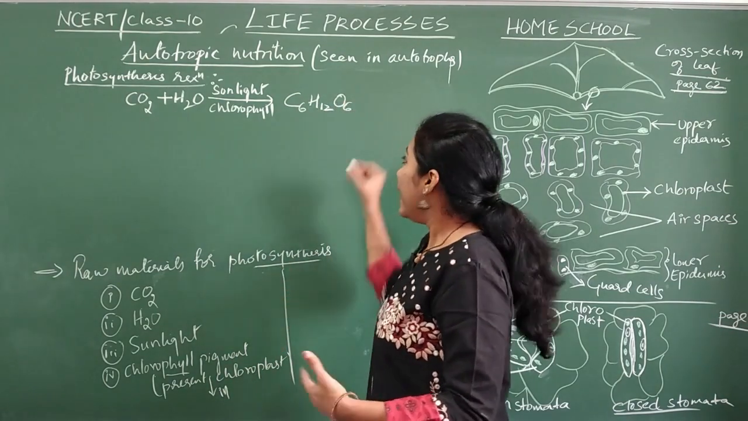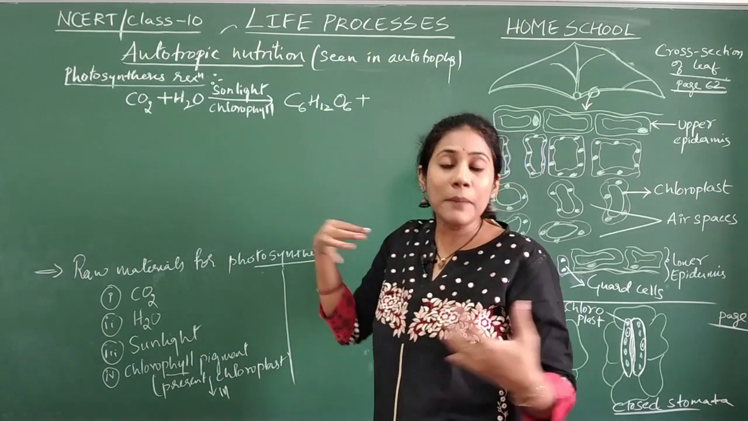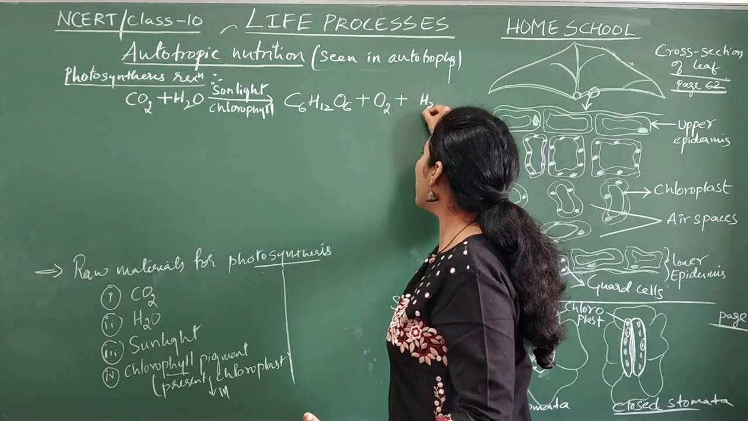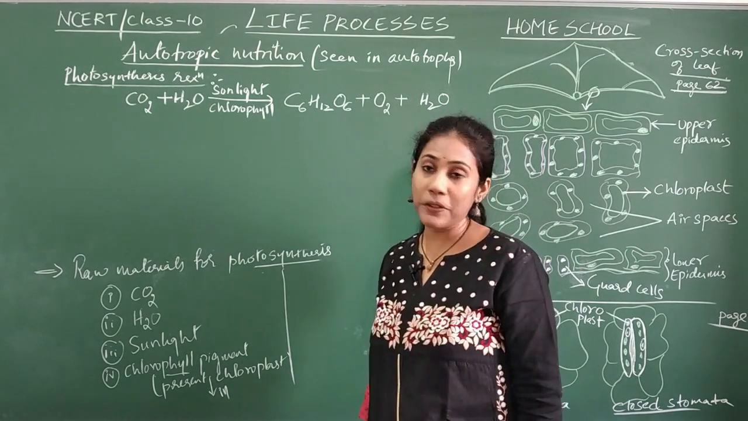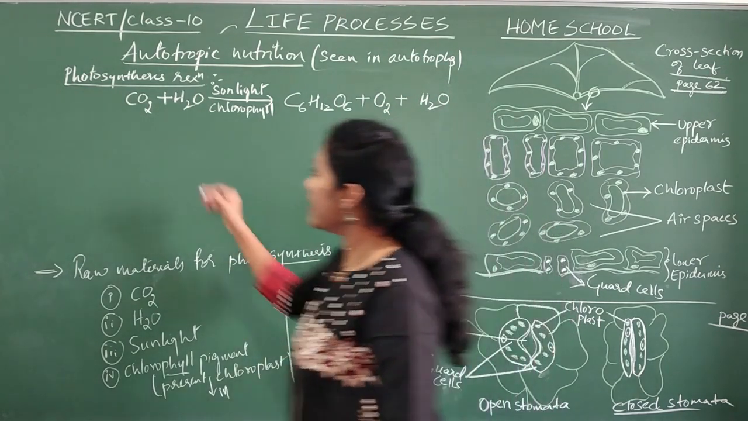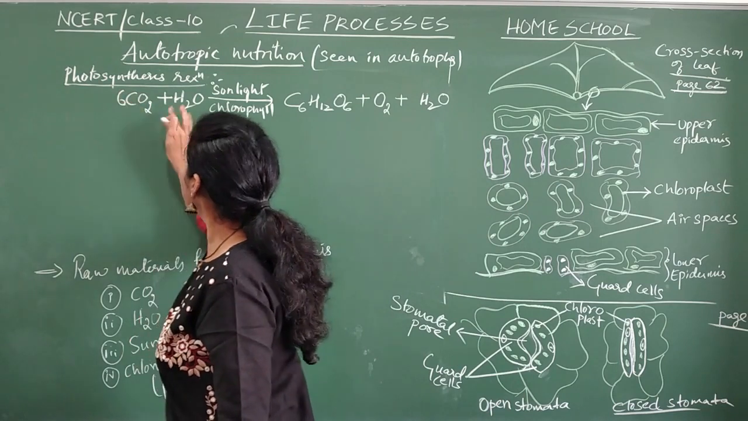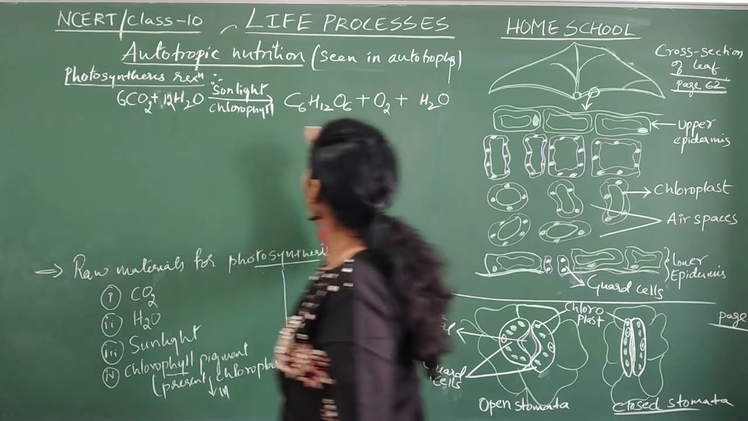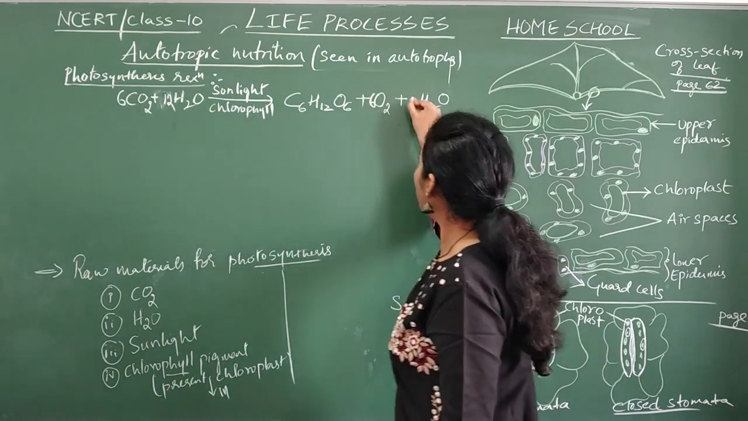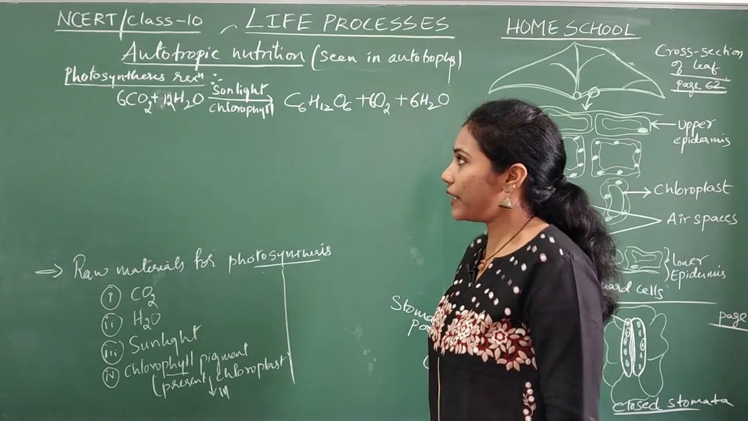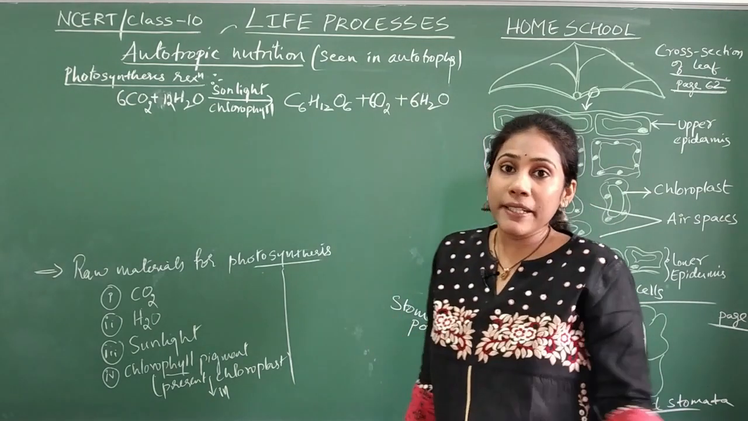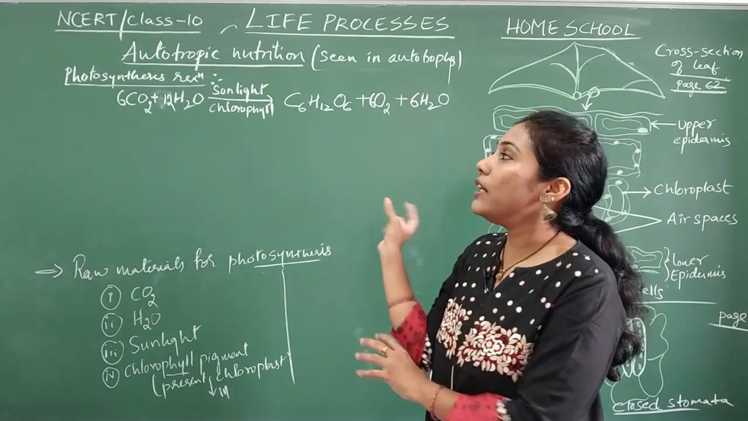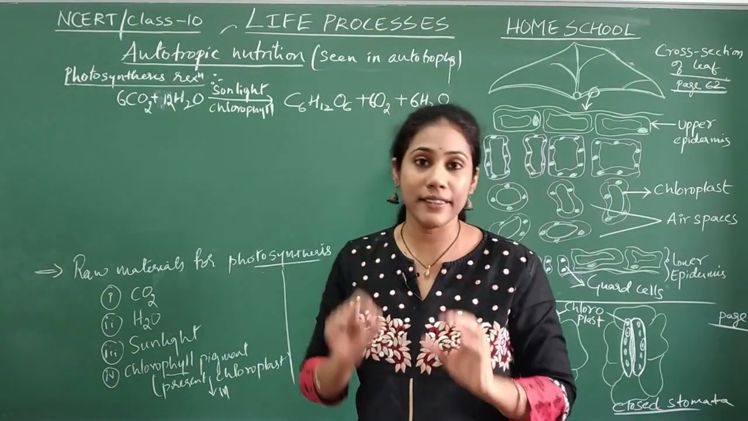C6H12O6. And along with the food, you will get one byproduct, that is oxygen. And also a certain amount of water is liberated outside. And how do you balance this reaction, guys? 6 CO2 and 12 H2O will give you 6 O2 and 6 H2O. Now you can check with every element whether it is balanced or not. So this is what we call the reaction for photosynthesis.